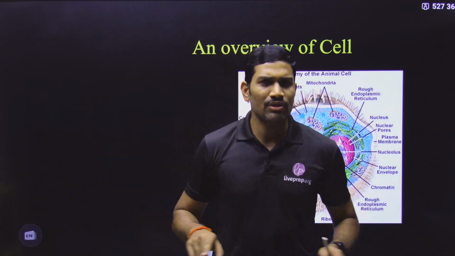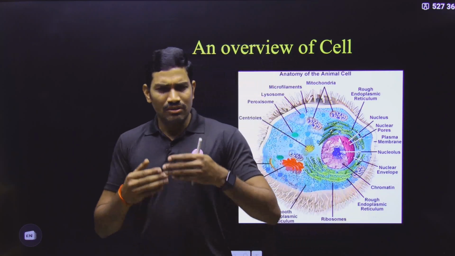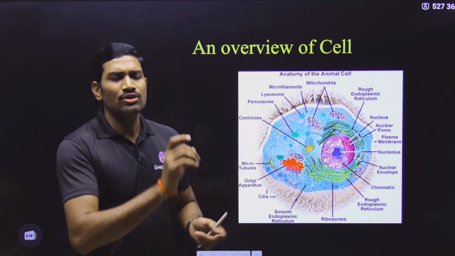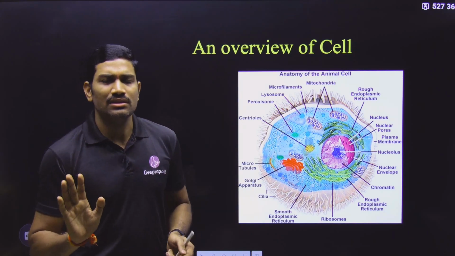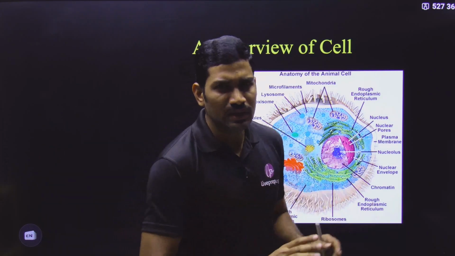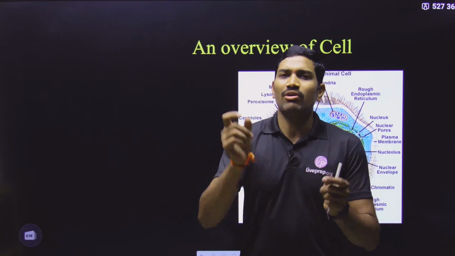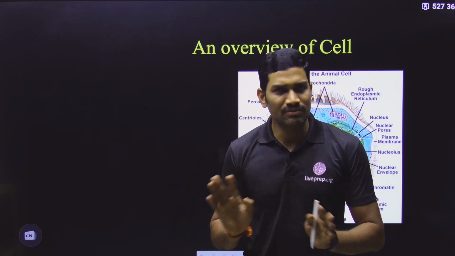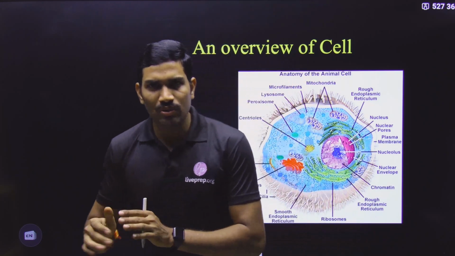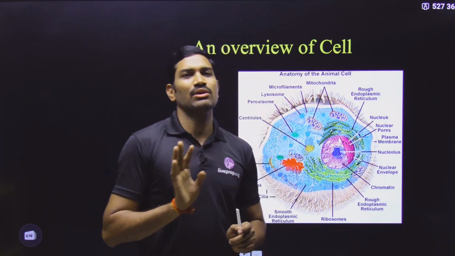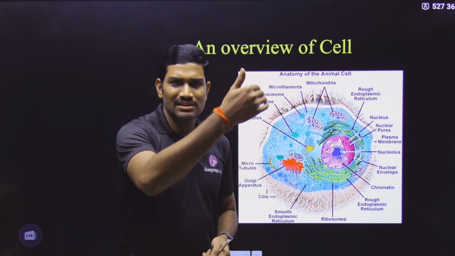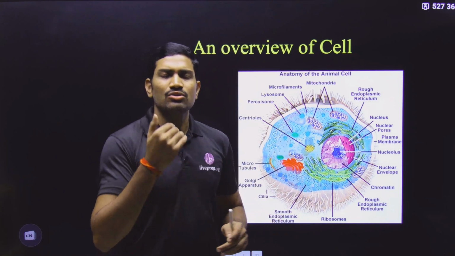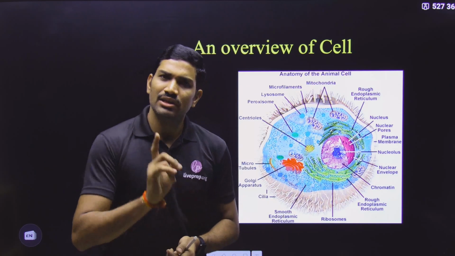Okay. So quickly we will go with the overview, because anyhow we will study each component separately. So simply it is an overview. What are the various components that are present? If we understand that, it is enough. First we will get aware of the different names that we are using for the different cells. First we are talking about the prokaryotic cell, then we will discuss the eukaryotic cell, and then finally we will read the NCERT content whatever they have given, so that we conclude this lecture, and from the next lecture onwards we can go with prokaryotic cells.